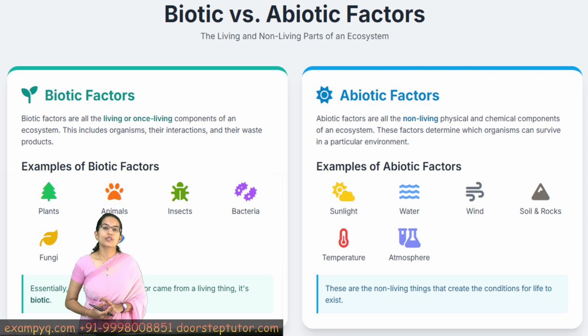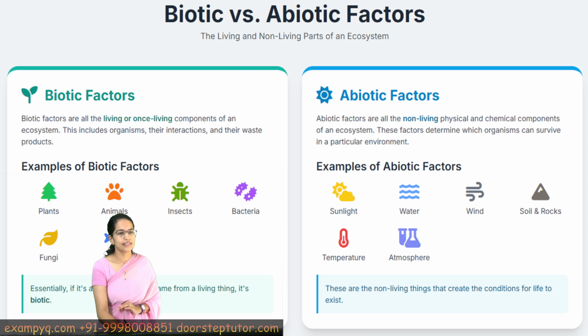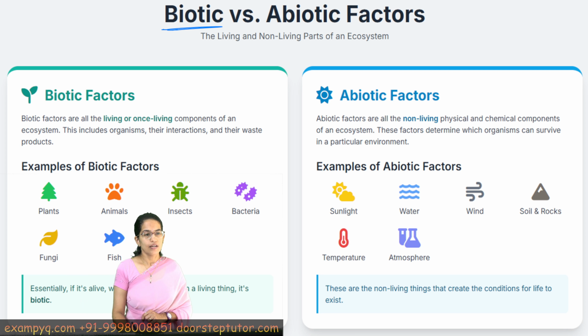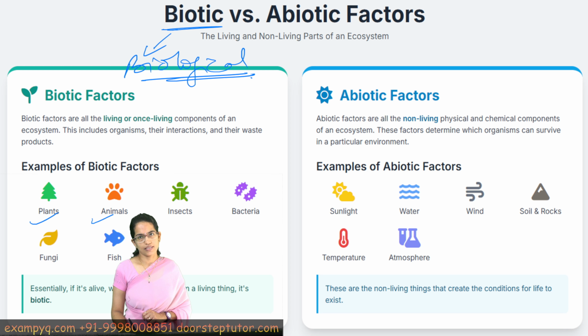Let's talk about the quick difference between biotic and abiotic factors. Biotic, as the name suggests, are living, which are biological in origin, as simple as that. So they are living components. Now these living components could be what? Not just plants and animals that we think, but even insects, bacteria, fungi, fishes. So anything which is alive, has life, would be classified under biotic.